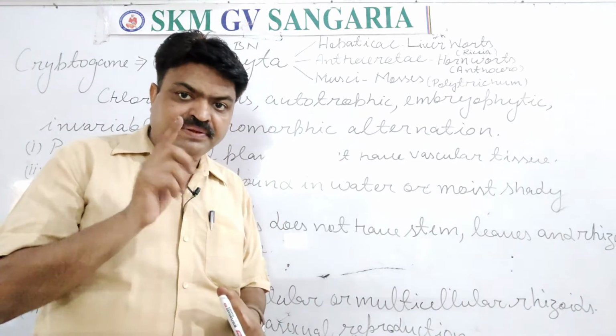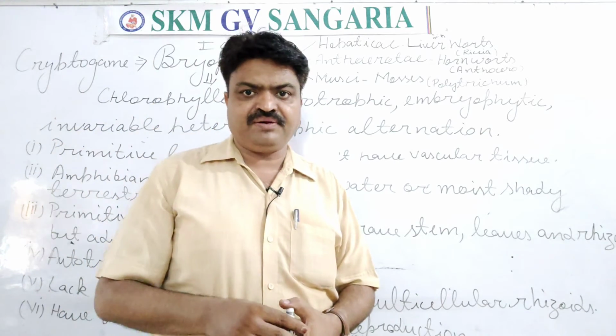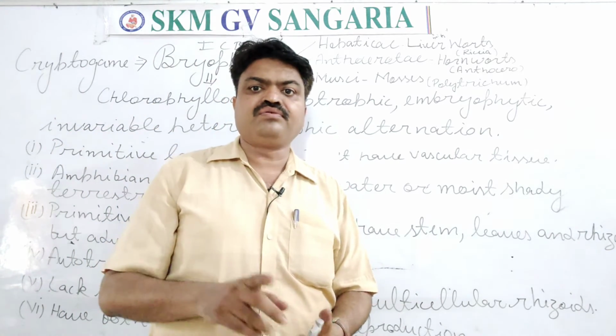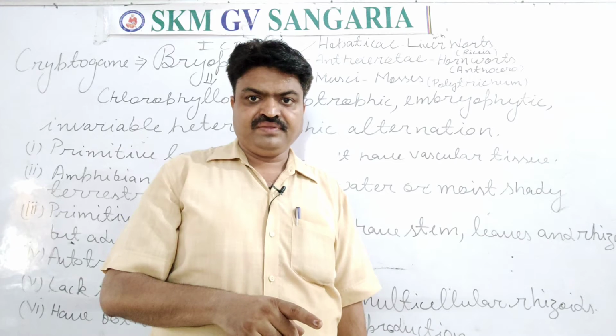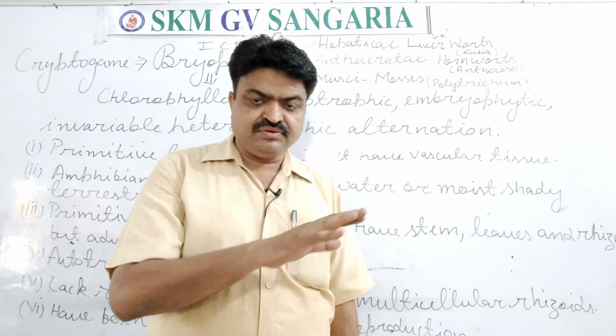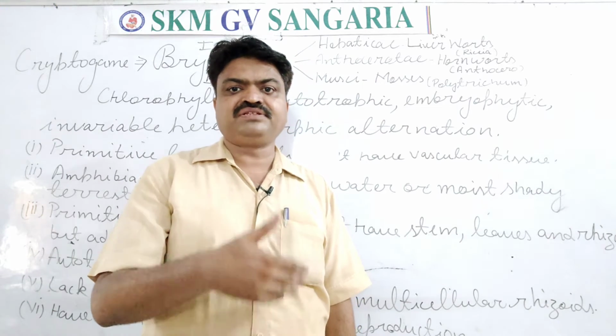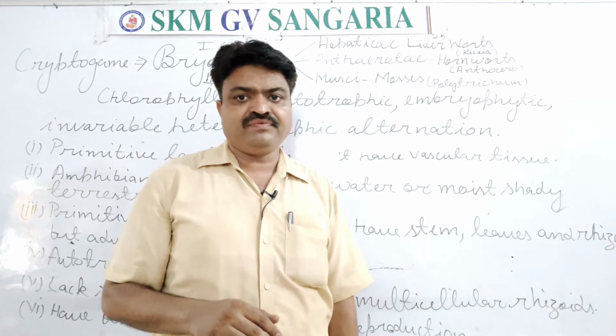But primitive bryophytes do not have root, stem and leaves. Means the lower bryophytes do not have root, stem and leaves. They have a simple thallus like the thallophyta.